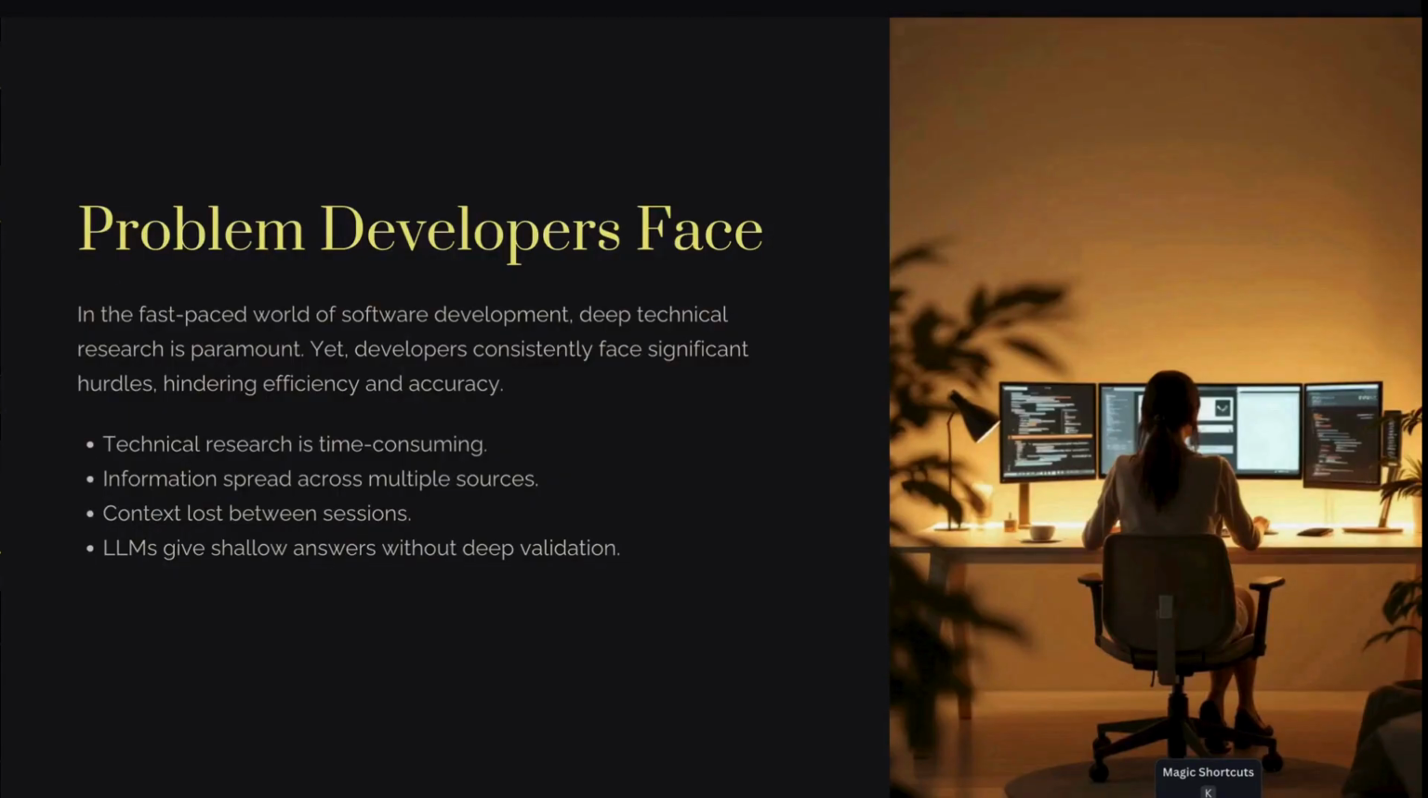In today's world, developers spend a huge amount of time researching technical topics, with information scattered across documents, blogs, forums and repositories. Context often gets lost between sessions, and most AI tools provide shallow answers without validation. This leads to slow decision making, repeated research effort, and lower confidence in technical conclusions. So we asked ourselves, can we build a system that researches like a human expert but faster?